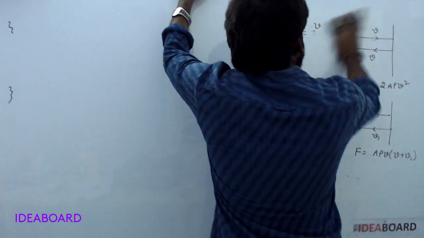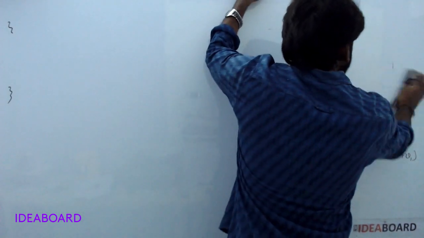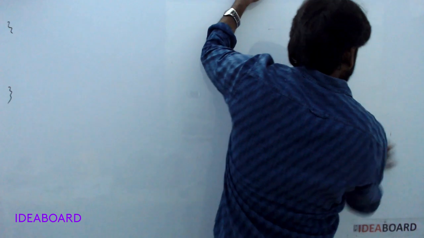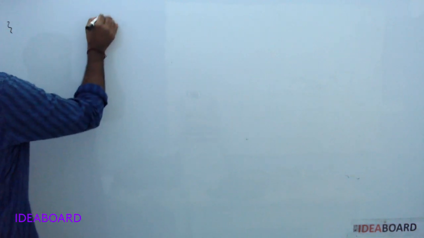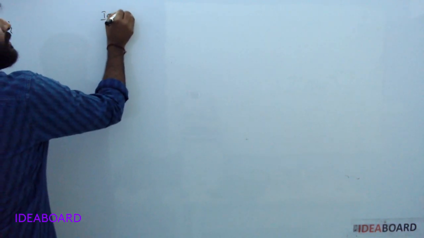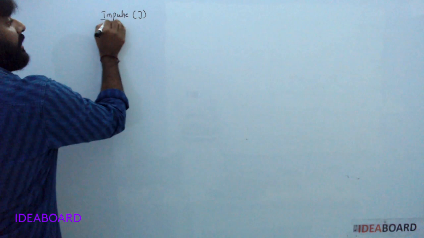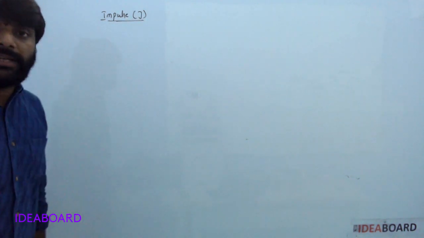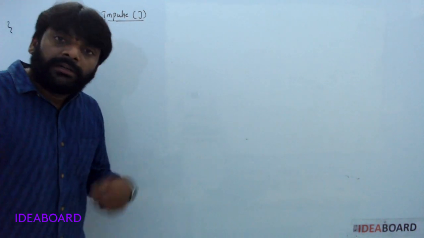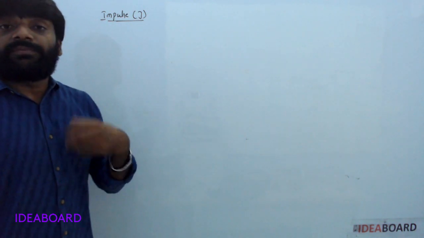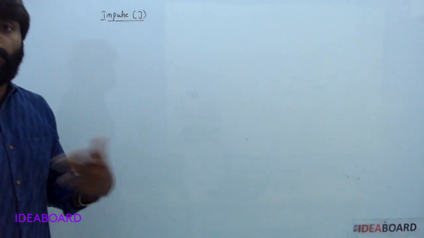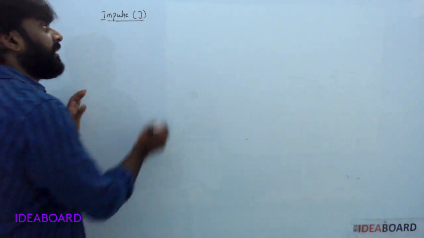Next, Newton's law. Before that one, impulse. Impulse means it is a product of force and time. It gives the finite change in momentum.